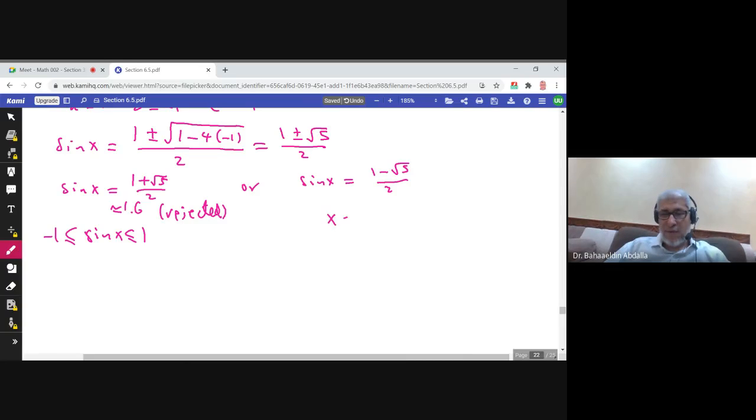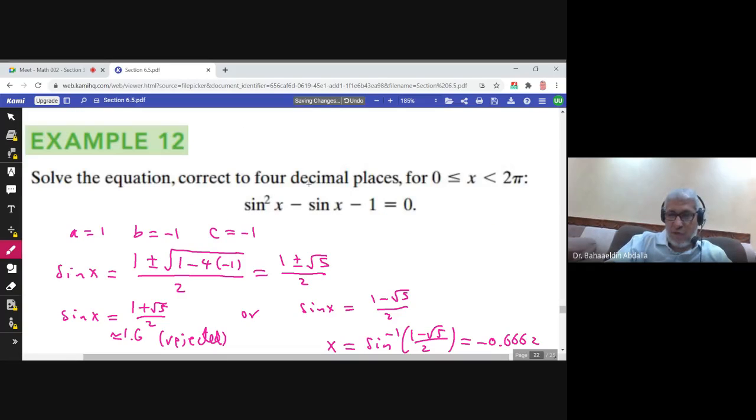While here, x would be sine inverse of (1 minus square root of 5) over 2. Now try to use the calculator to find this answer. The answer is negative, the calculator says negative 0.6662 if I deal with 4 decimal places.